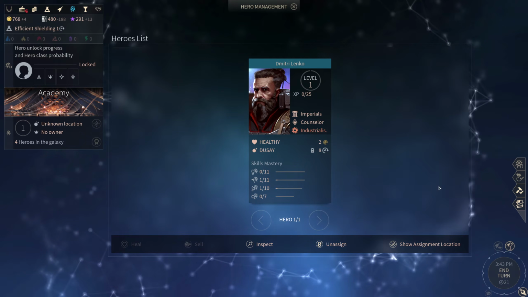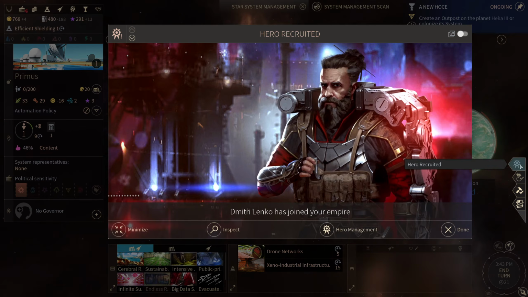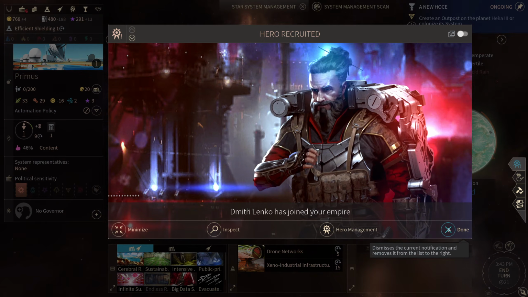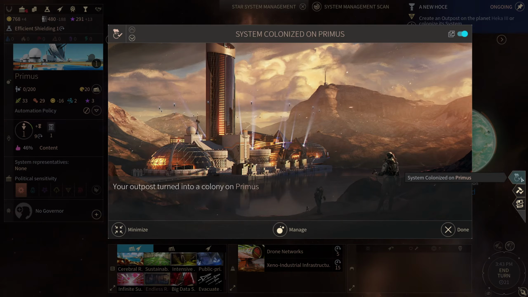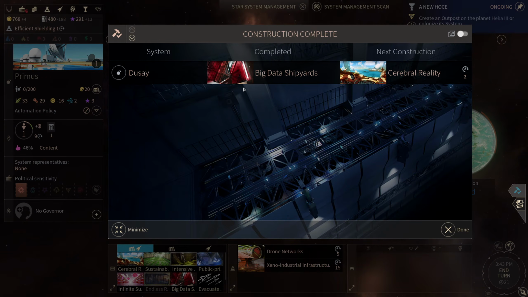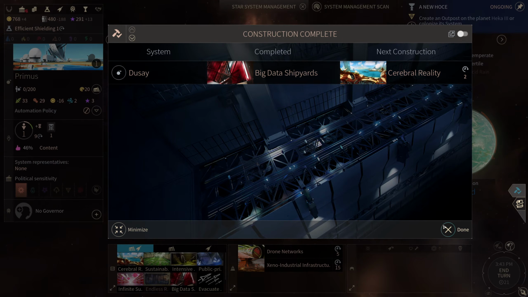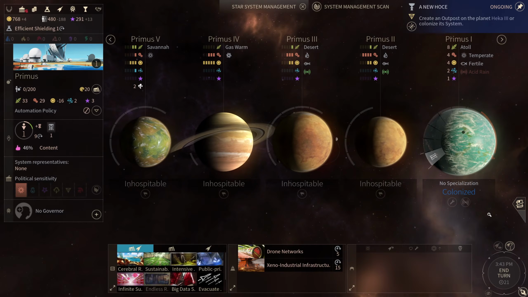All right. Close that. Move back. Hero recruited. We are done with that. System colonized on Primus. Your outpost turned into a colony on Primus. And I think I've already loaded stuff up here, so we can get rid of that. And we completed big data shipyards, and now we're working on cerebral reality over in the Doucet system. That's our capital system.